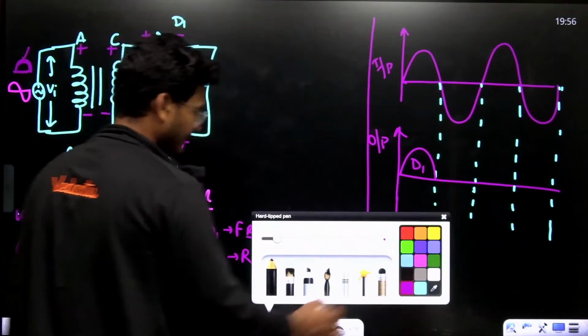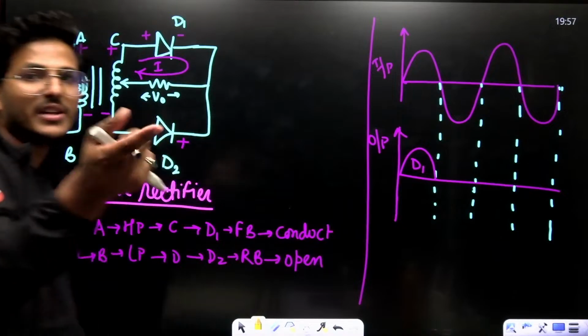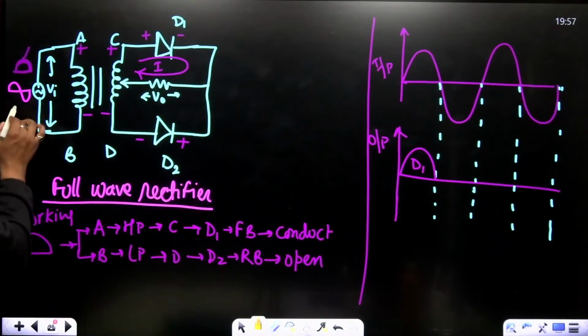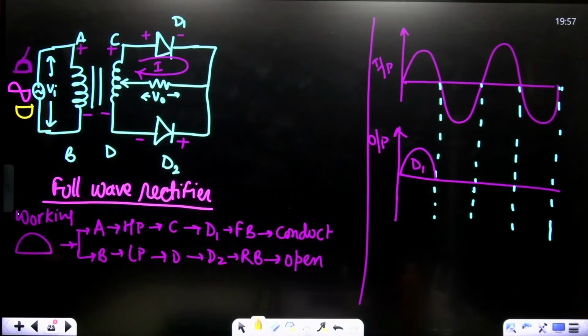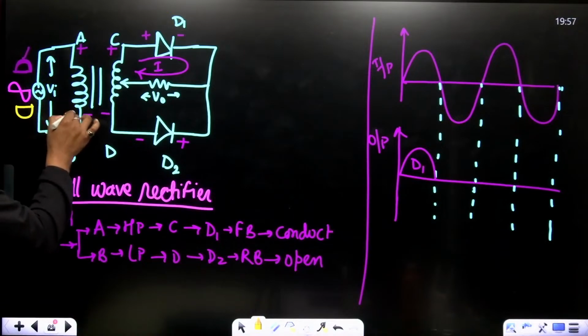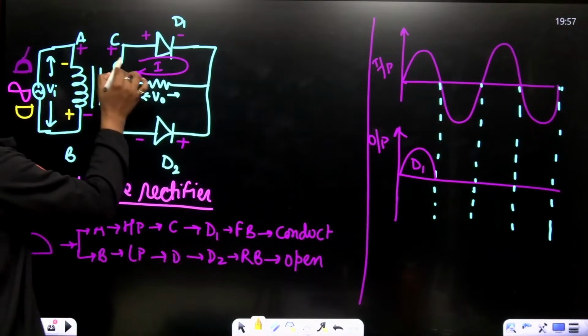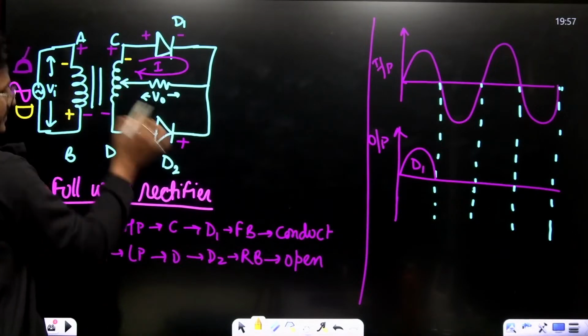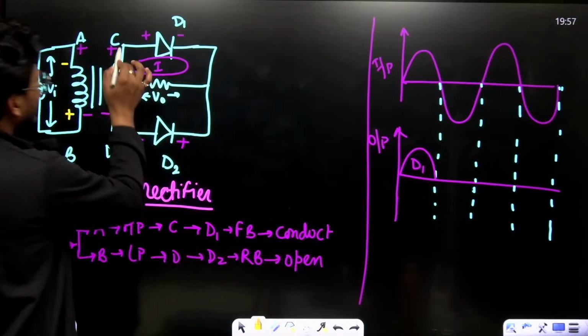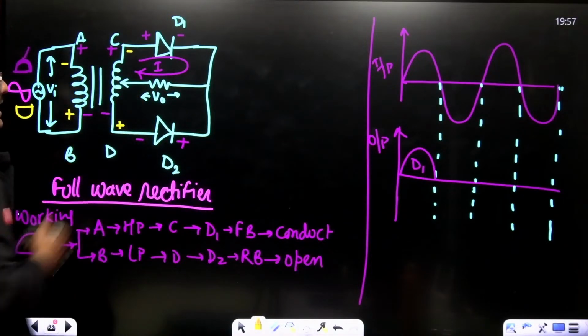Now I'm using yellow for the negative phase. This comes here, so that B is at positive. This is higher potential and this is lower potential. C is at lower potential and D is at higher potential.